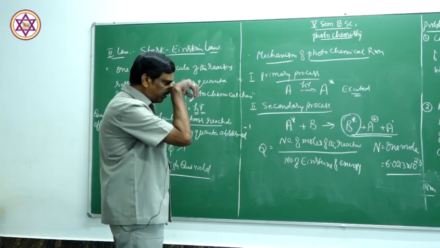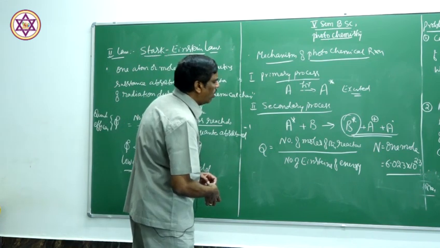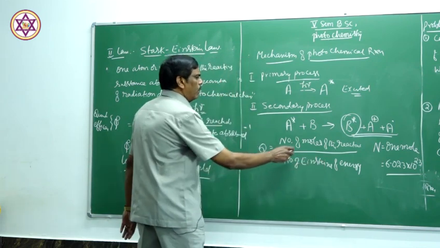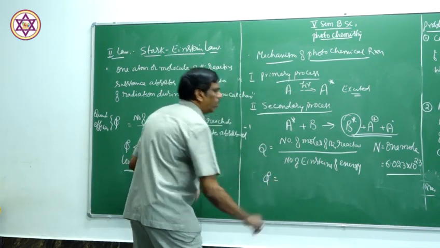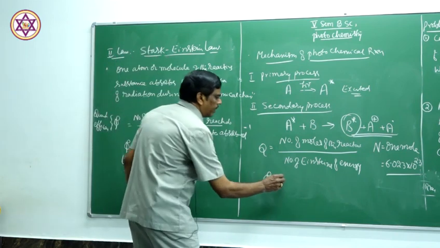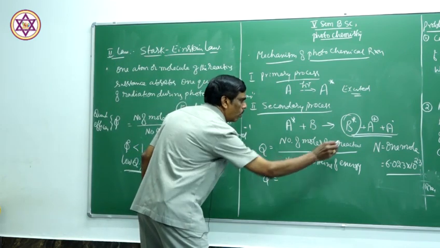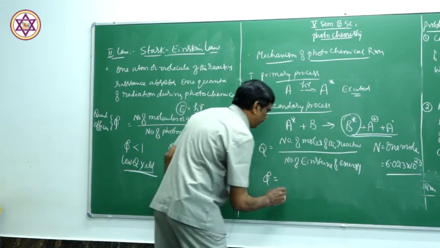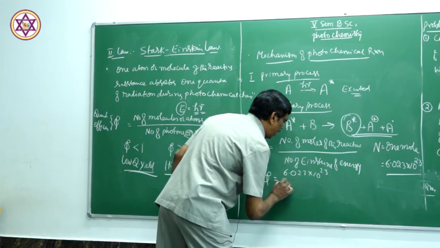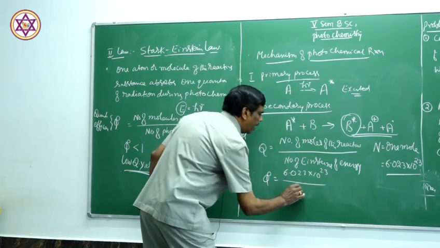For example, to calculate the quantum efficiency, phi is equal to the number of moles, that is, the Avogadro number, 6.023 into 10 to the power of 23 molecules, divided by the number of Einsteins.